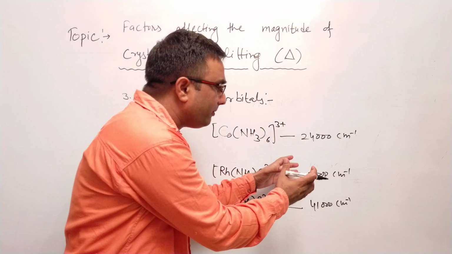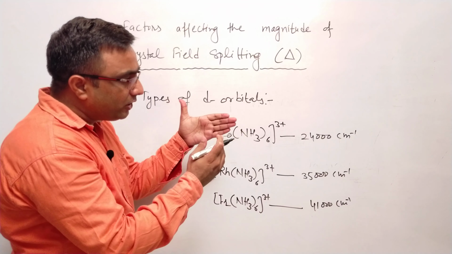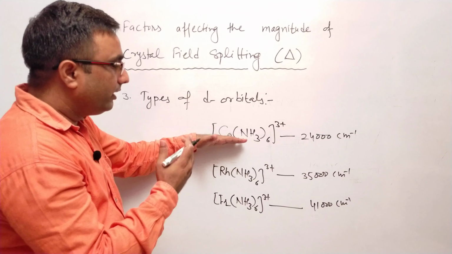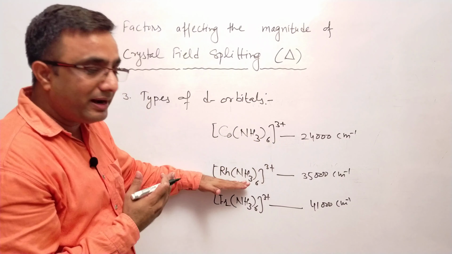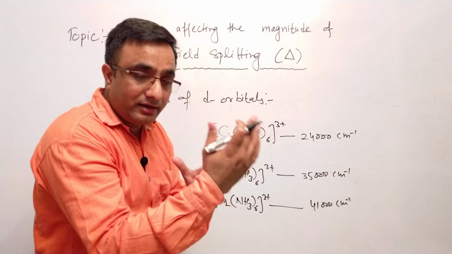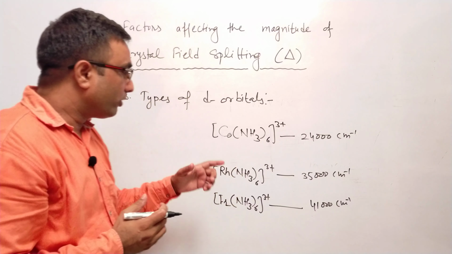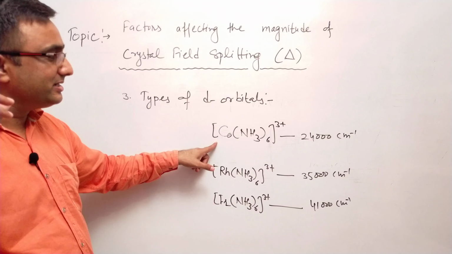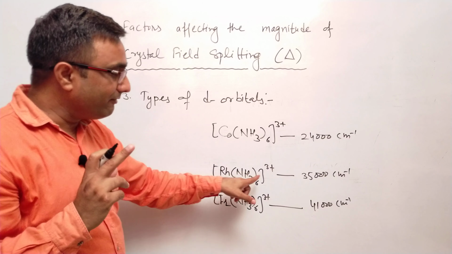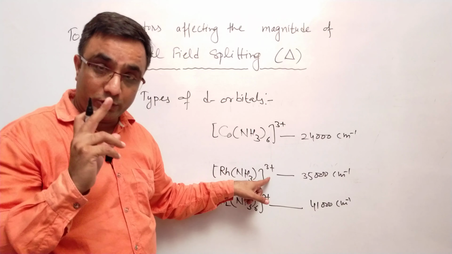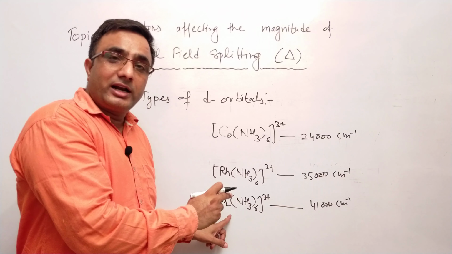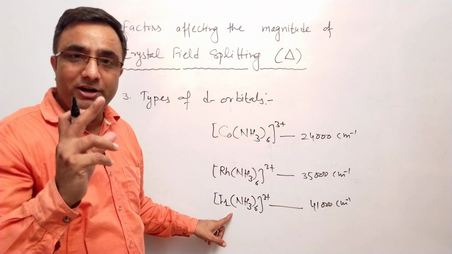These may not be exact values, but they show the behavior of increase from one metal ion in a particular d orbital to another metal with higher d orbitals. You can compare these three. Cobalt, atomic number 27, has electrons in 3d. Rhodium, atomic number 45, a member of the second transition series, has 4d electrons. Iridium, atomic number 77, a member of the third transition series, has electrons in 5d orbitals.